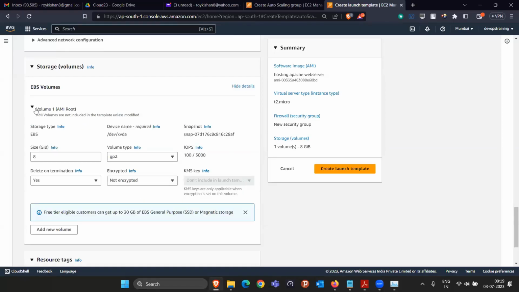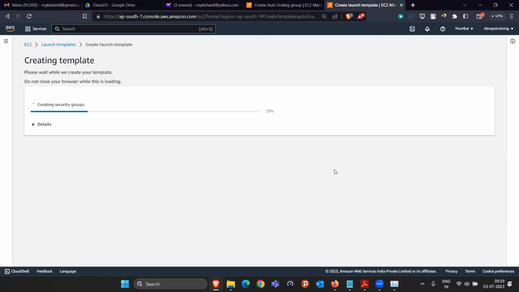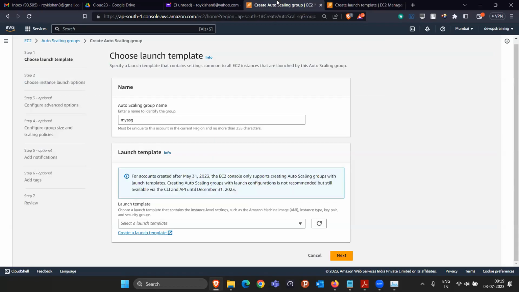If somebody wants to make any changes, they can do it. Instead of 8 GB you can do 100 GB also. It's totally fine. That's it. Click on create launch template. So a launch template got generated. Okay. Now we can come to this auto scaling group side and I will refresh this, not refresh the entire page, refresh this box itself. Now you'll be able to see here your auto scaling launch template, right?